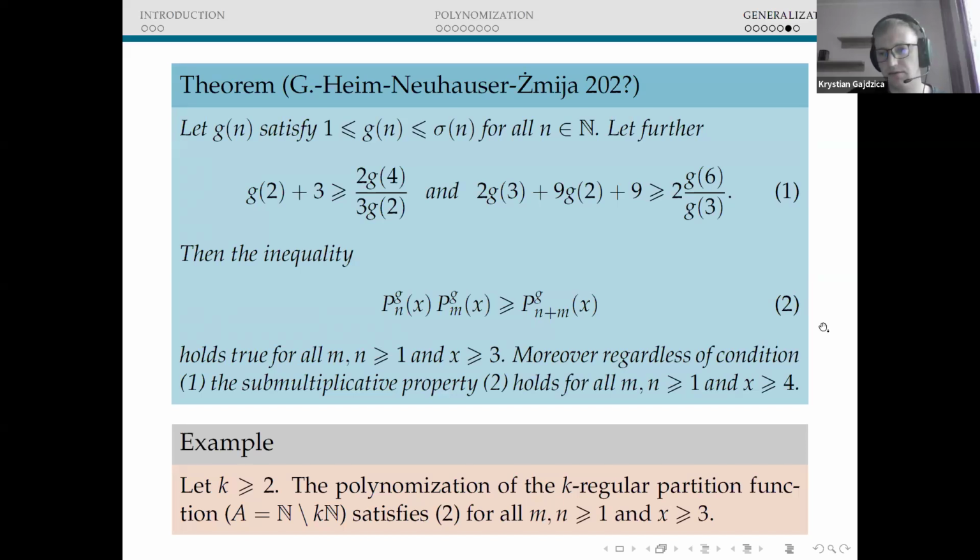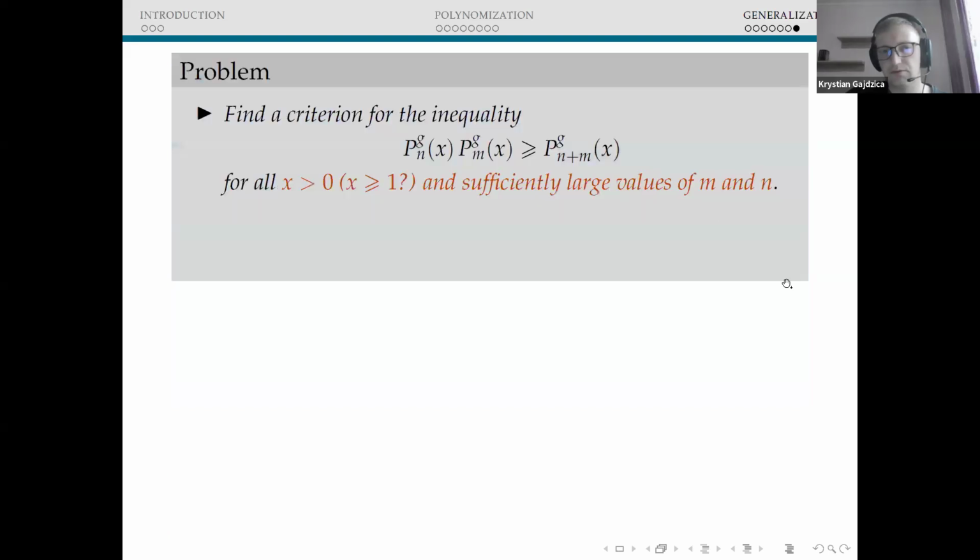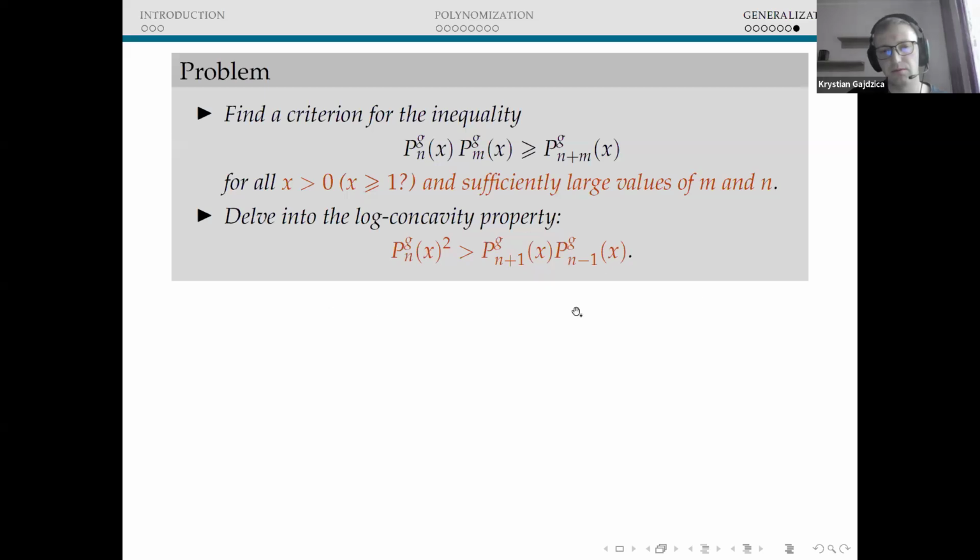And at the end, let me just say a few words about the open problems. So the first open problem is devoted to going in a different direction. Here we wanted to find x sufficiently large in order to have the Bessenrodt-Ono inequality for all values of a and b. But now we can go the different way. We can take x down and check whether the Bessenrodt-Ono inequality holds for all sufficiently large values of a, m, and n. Moreover, we can also investigate the log concavity property in the same direction, but it's a much more intricate problem. And that's actually everything I have prepared for today.